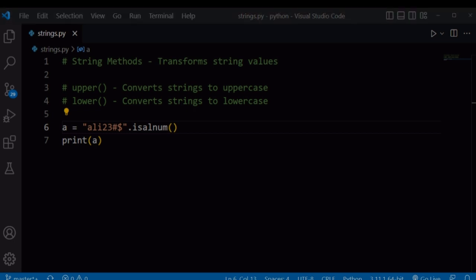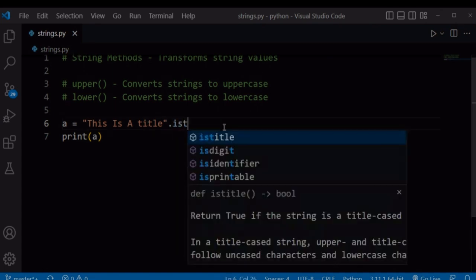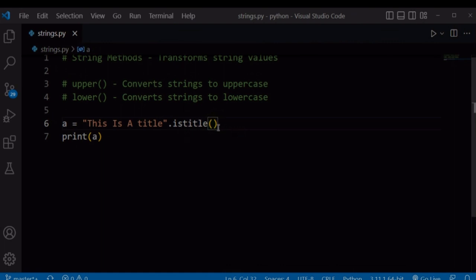We also have the title method. The title method returns true if a string consists of only words that begin with an uppercase letter. Let's say, for example, we had a sentence that says, this is a title, and you can check whether this string is a title using the title method. So this title method will return true if every word in our string begins with a capital letter.